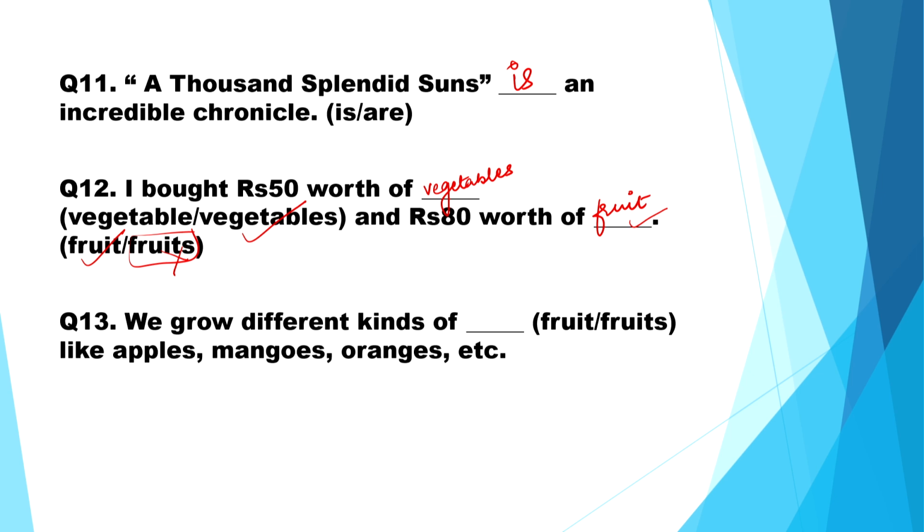Now, next question, we grow different kinds of, now this one is tricky, we grow different kinds of fruits like apples, mangoes, oranges. So, again here is an exception to the above rule which we discussed. Fruit is used in the plural to draw attention to the fact that the fruits are of different kinds. So, when we are talking about different kinds of fruits, then we will use fruit in the plural form.